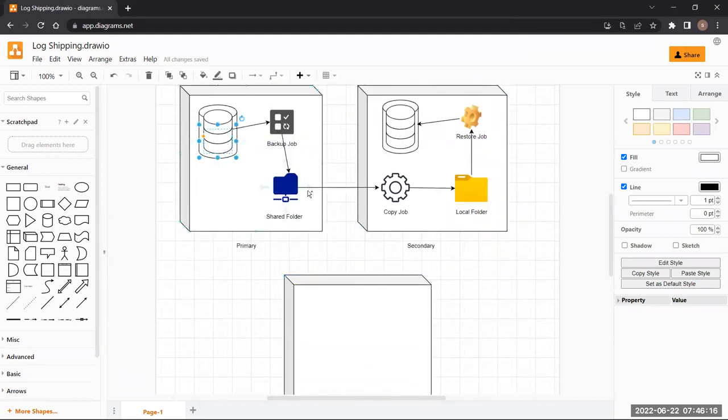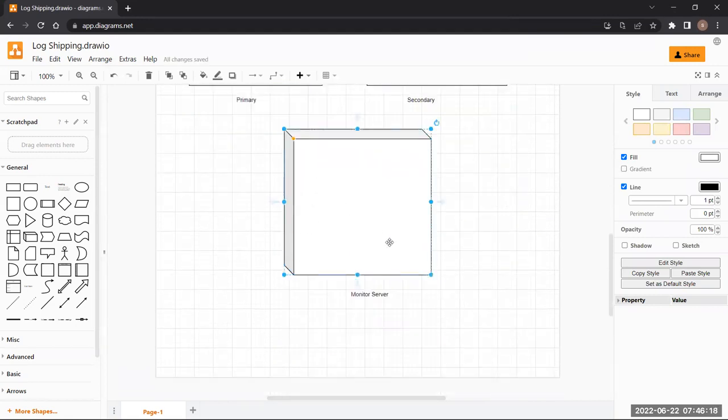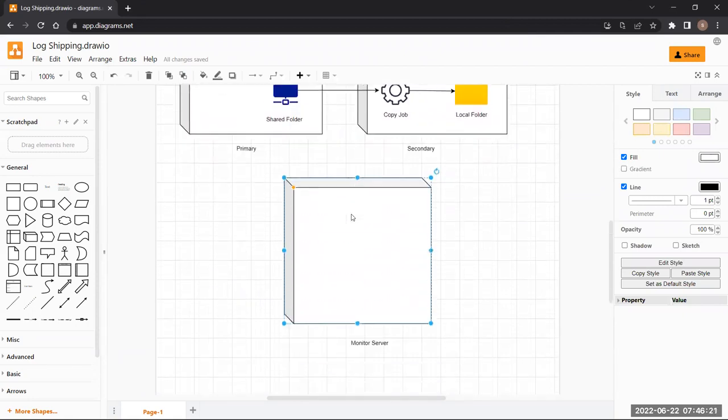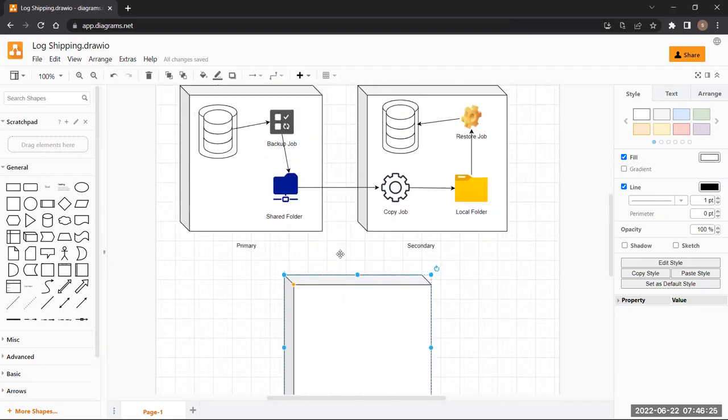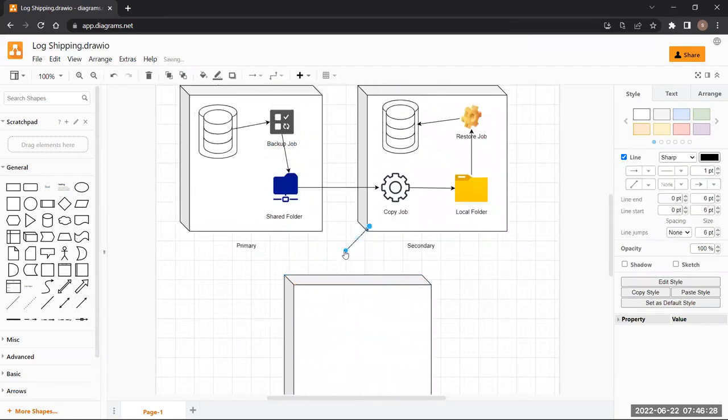It also has everything the same. It will also have a database. I will not create anything. The only job that this monitor server has is to keep an eye on the log shipping process. It will just simply keep an eye.